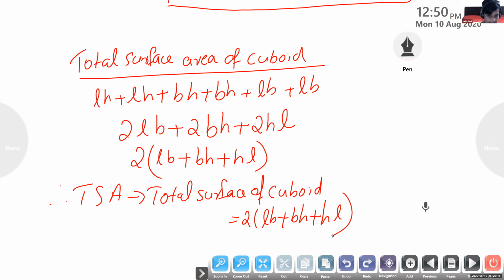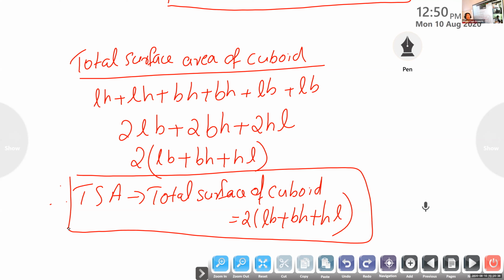Here L is the length of the cuboid, B is the breadth of the cuboid, and H is the height of the cuboid. Okay, so write this in a box.